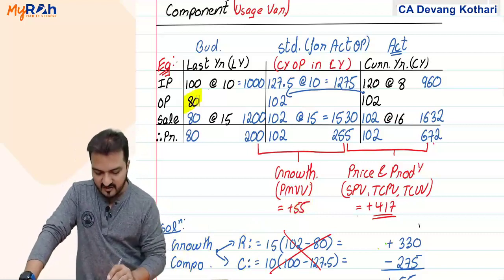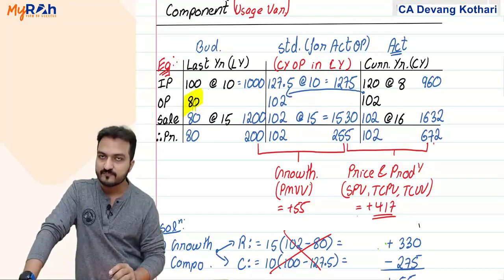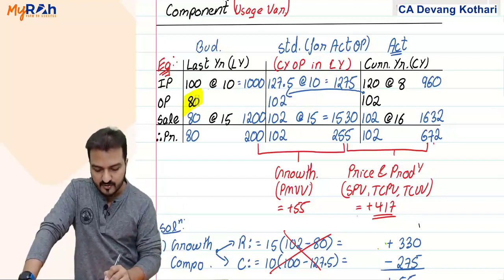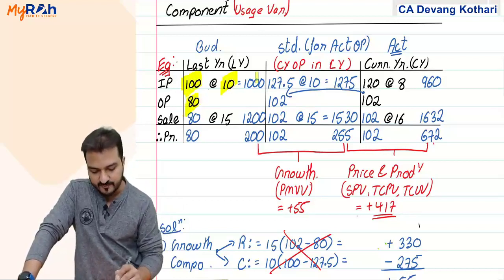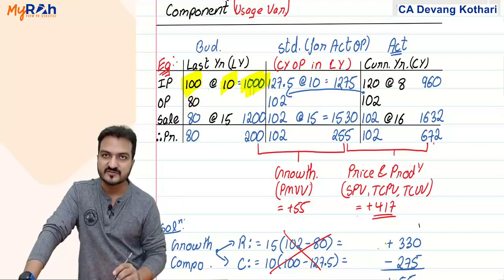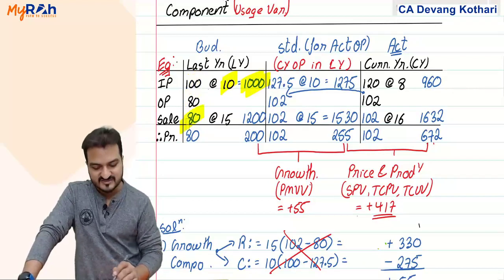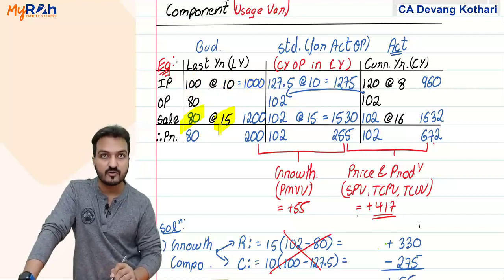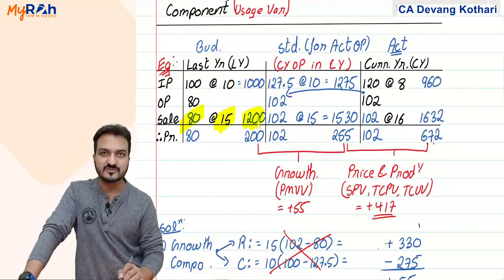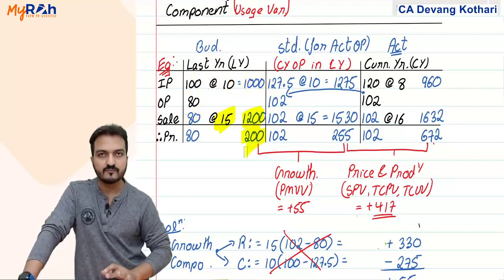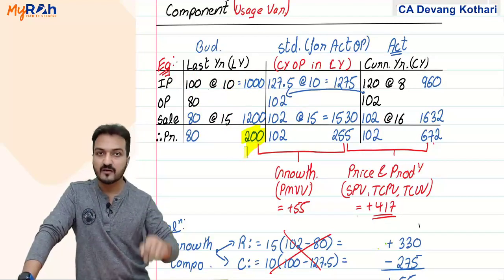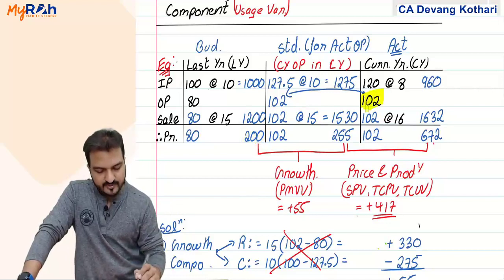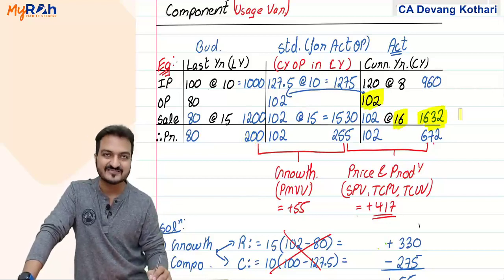Say 80 was my output of last year, but to produce that 80 output in last year, I used 100 input in last year, costing 10 rupees, amount 1000. 80 output of last year was sold at a price of 15 rupees, giving you sales of 1200, hence profit 200. This is the data completed. Similarly, actual meaning current year. Current year my output is 102, which I sold at 16 rupees, giving sales value 1632.